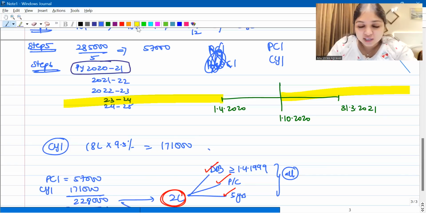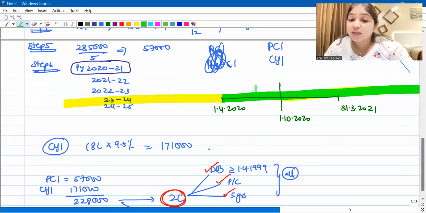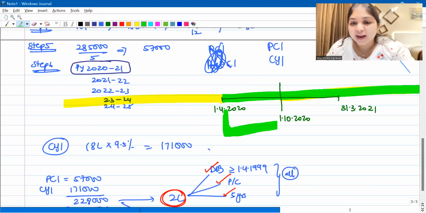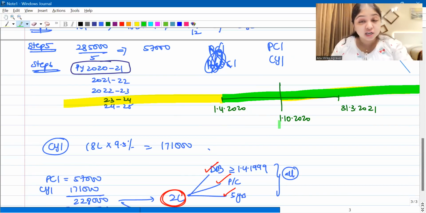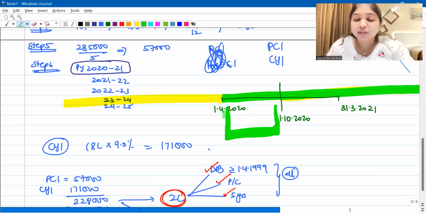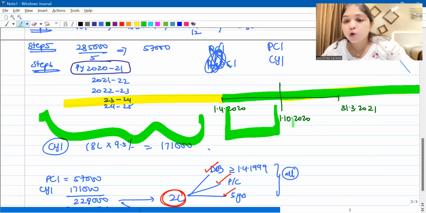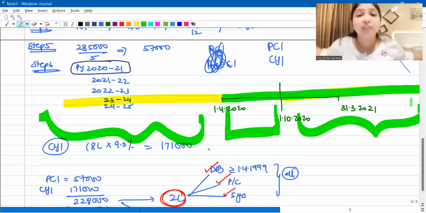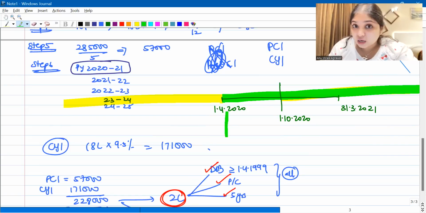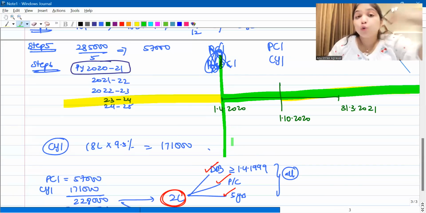So pre-construction interest is ending on this date, and the rest of it is going to be current year interest. Yes, no doubt this period is actually a construction period, and construction is happening in it. But if you neither put this period under pre-construction nor under post-construction, then where will it go? This period can't come under pre-construction because pre-construction is anyway going to end on this date. So you don't have a choice.